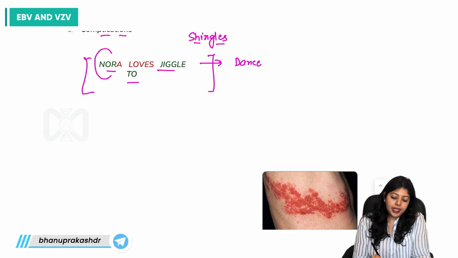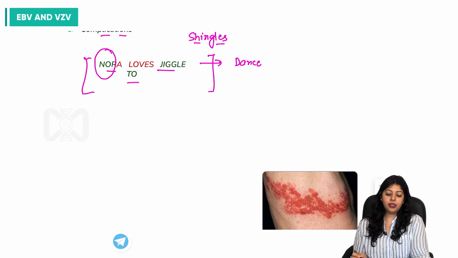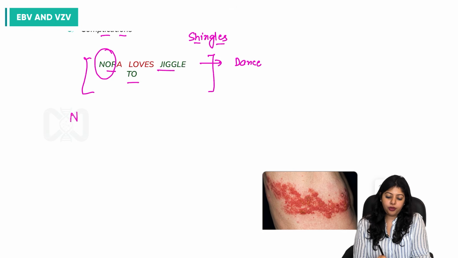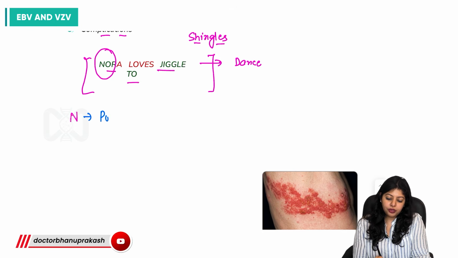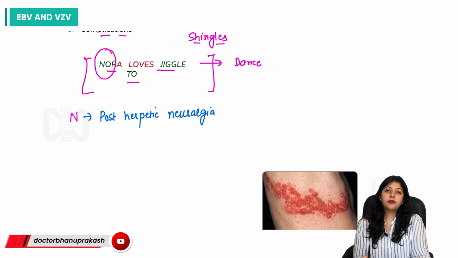It only helps us derive the complications. First is N, which stands for post-herpetic neuralgia.